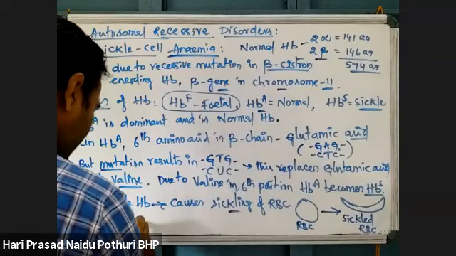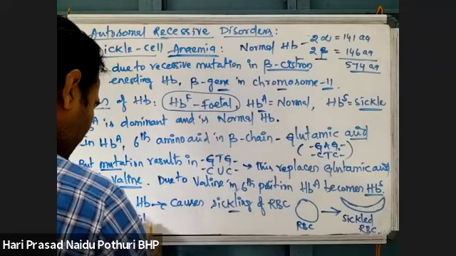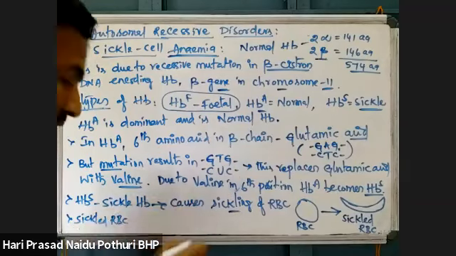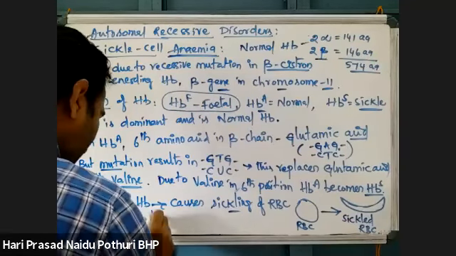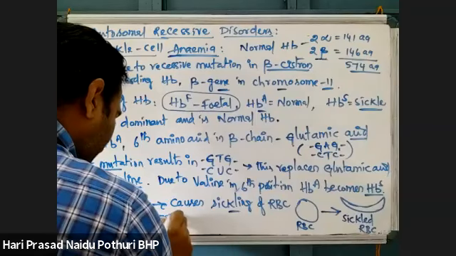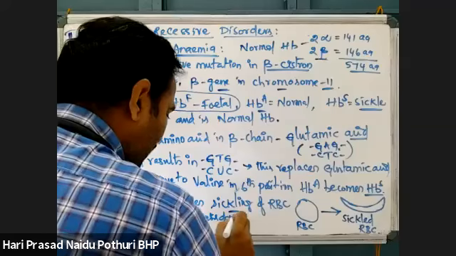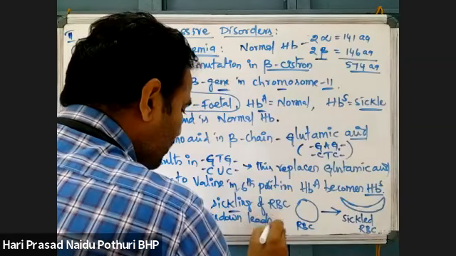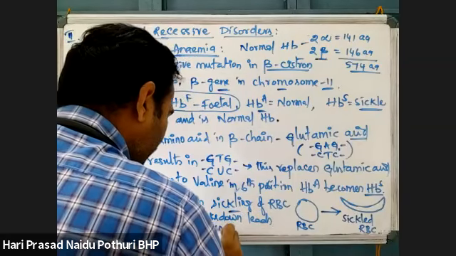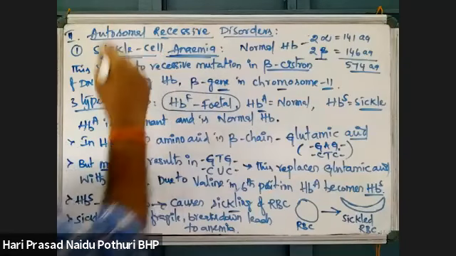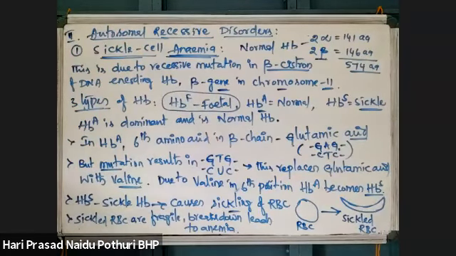Sickled RBC are fragile. Fragile means they break down easily, and that leads to anemia. So this is called sickle cell anemia.